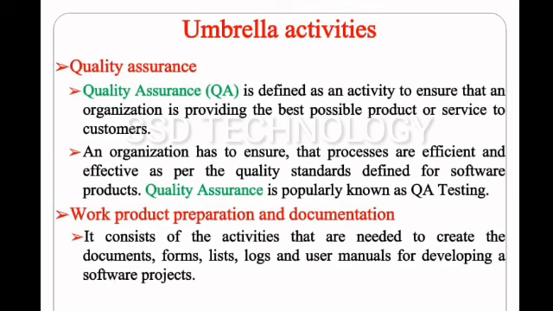Quality assurance. Quality assurance is defined as an activity to ensure that our organization is providing the best possible product or service to customers. An organization has to ensure that processes are efficient and effective as per the quality standards defined for software products. Quality assurance is popularly known as QA testing.